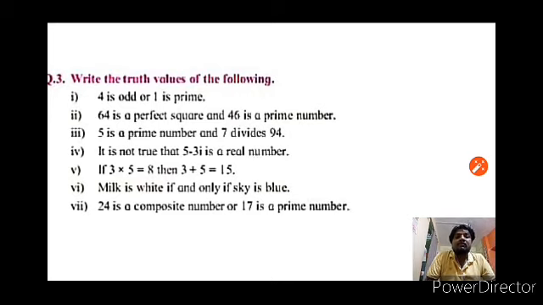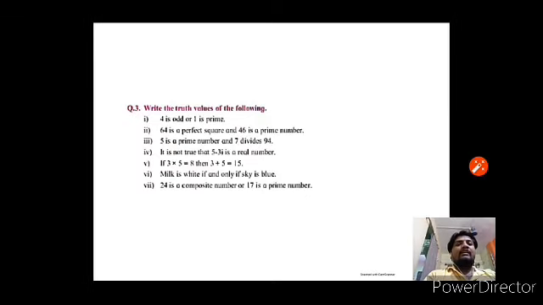And last, 24 is a composite number or 17 is a prime number. Both simple statements joined with or. P statement: 24 is a composite number, Q statement: 17 is a prime number. Both statements are true, therefore T or T is true. Got it? Therefore, this compound statement is true. Remaining exercise we will learn in the next lecture. Okay.